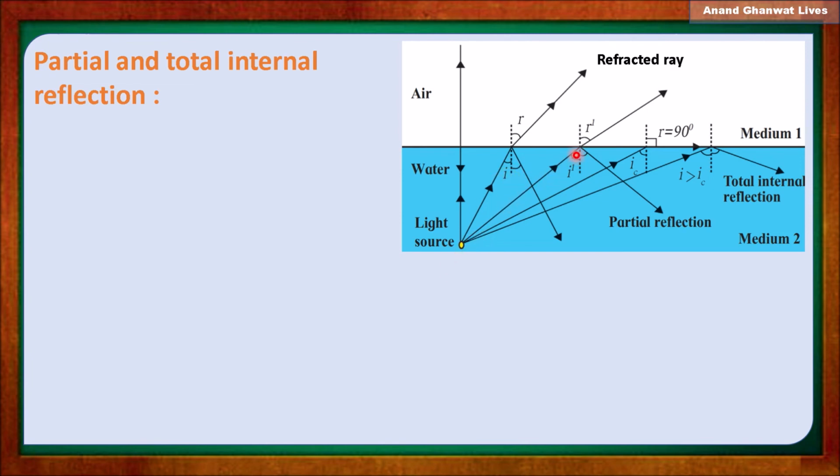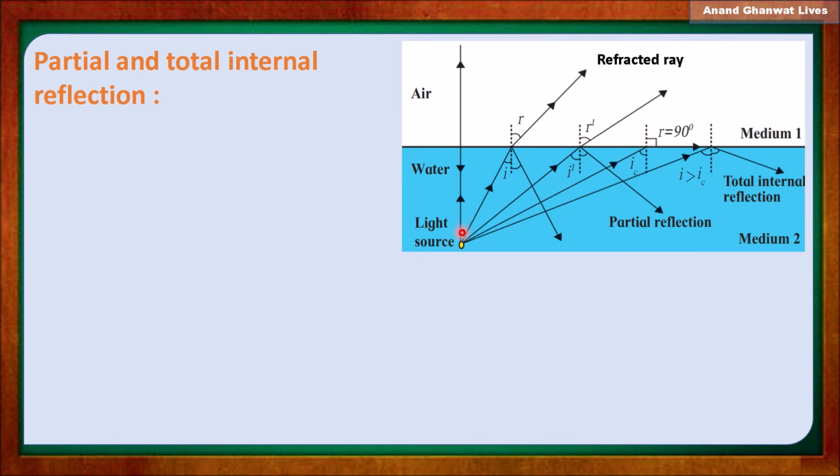Here the angle of incidence is more than the previous one. As we observe another light ray, I becomes more and more, and R also becomes more and more.